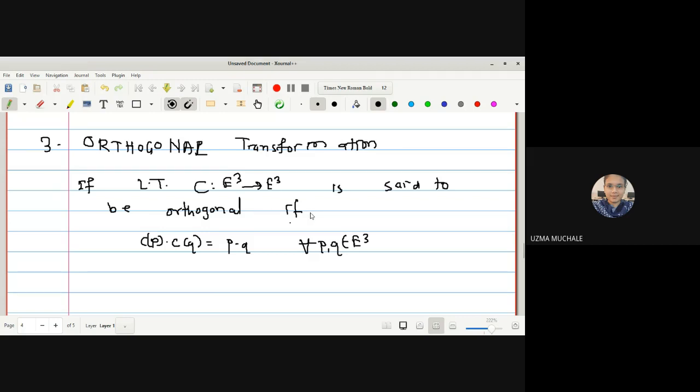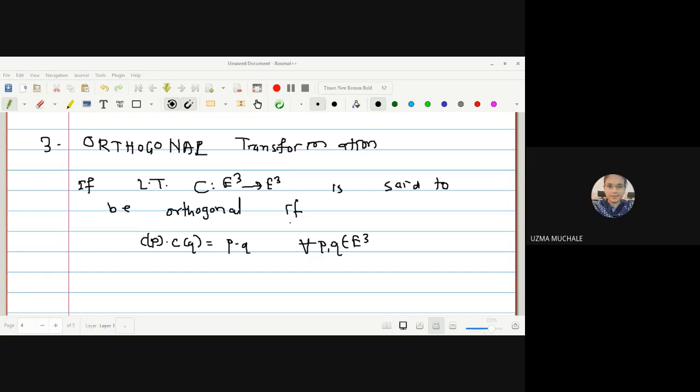What do you understand from the definition? Can anyone tell me what you understand from the definition? Did you understand anything? The product of images of two points is equal to the product of the two points.